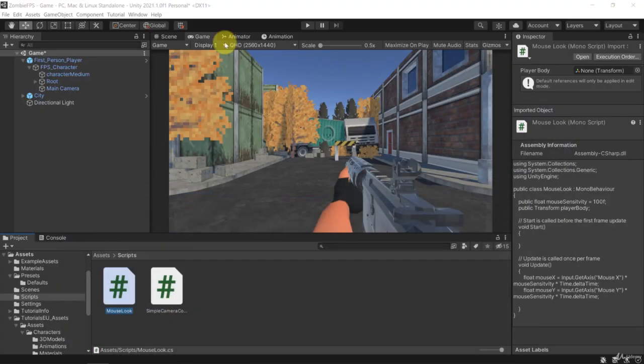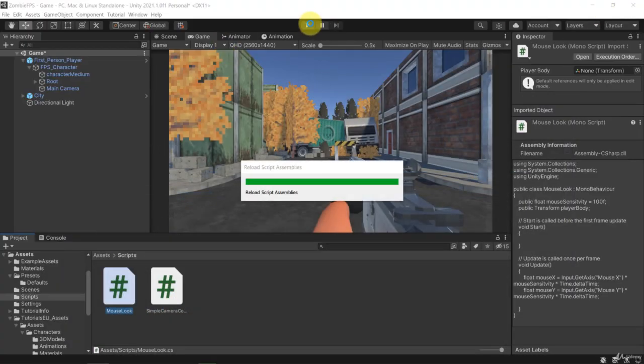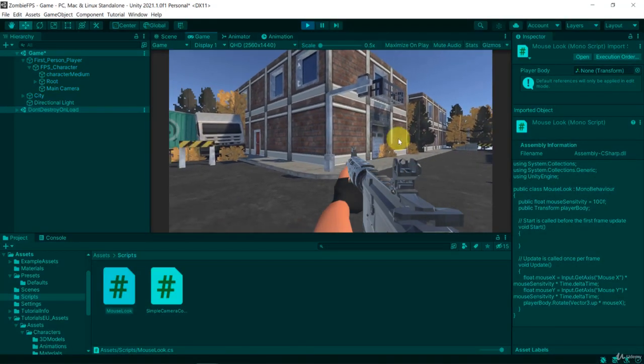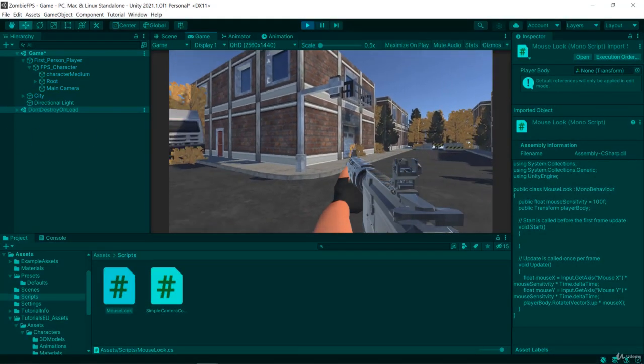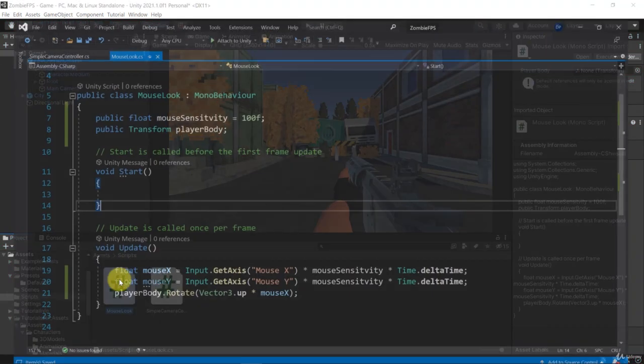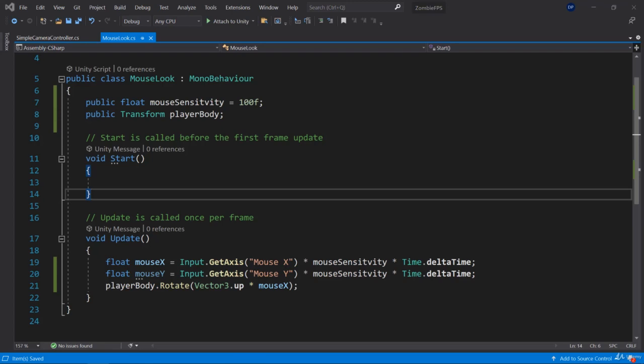At this point, we can save the script and let's check it out. Let's see if we can rotate our player at all. So you see, I can rotate the player, but only in one direction, right? I can only rotate him on the horizontal axis. So let's modify our code so that it will work in all directions.